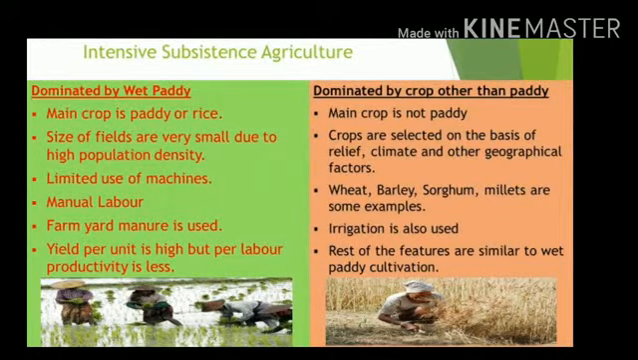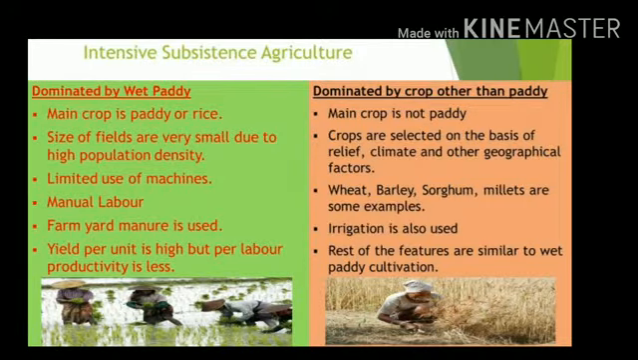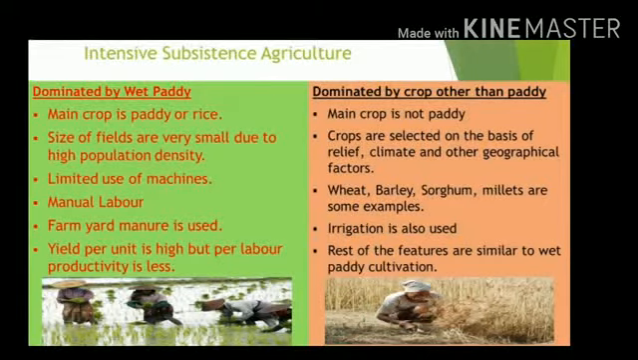The most basic thing about intensive subsistence agriculture is that the farm area is very small, because we have very high population density, so the farm areas ought to be small. And when farm areas are small, you don't have to hire any labor from outside, so only family labor is doing the work on the land.